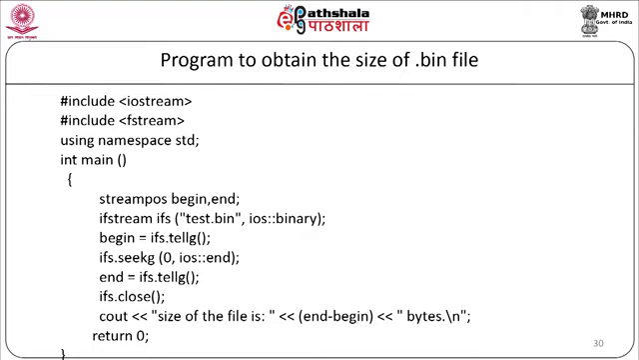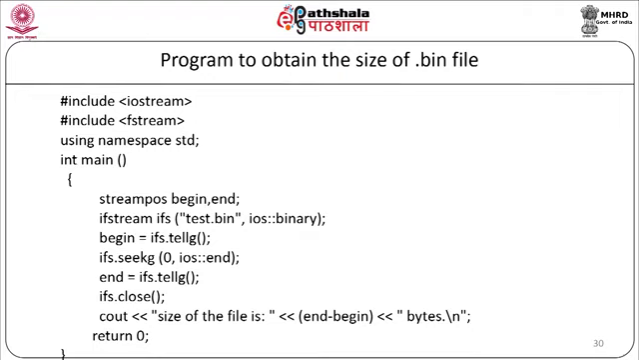Now, we will start: begin is equal to ifs.tellg(). So, we are taking the file pointer position into begin. ifs.seekg(0, ios::end). So, here we are pointing our position to the 0th position from the end. Now, end will be equal to ifs.tellg(). So, end will have the value of the tellg pointer. Now, we will close it, ifs.close().